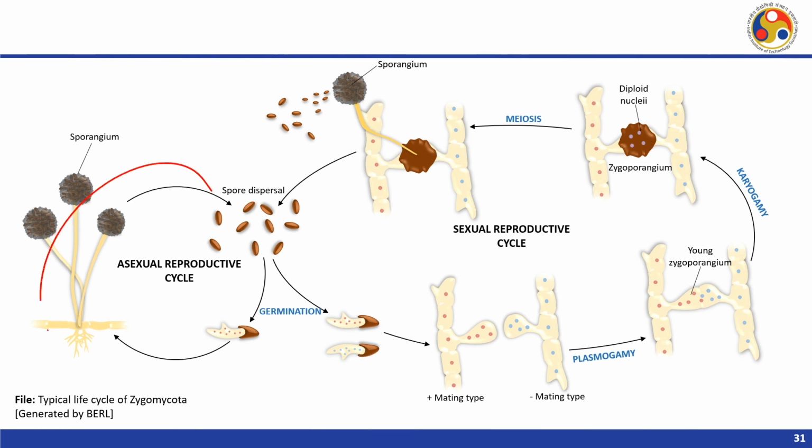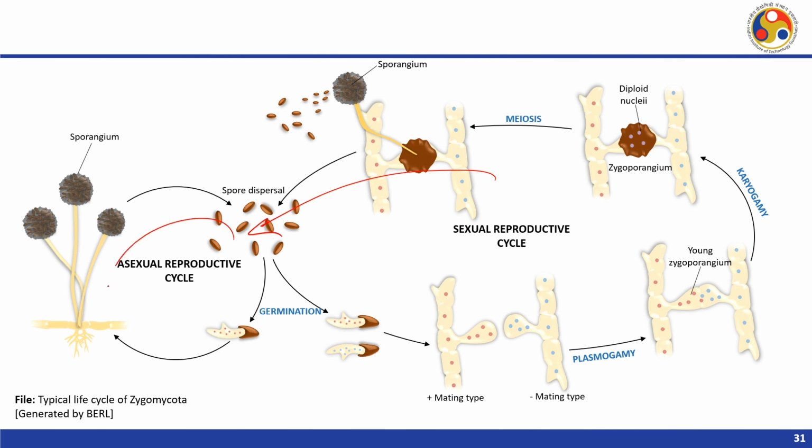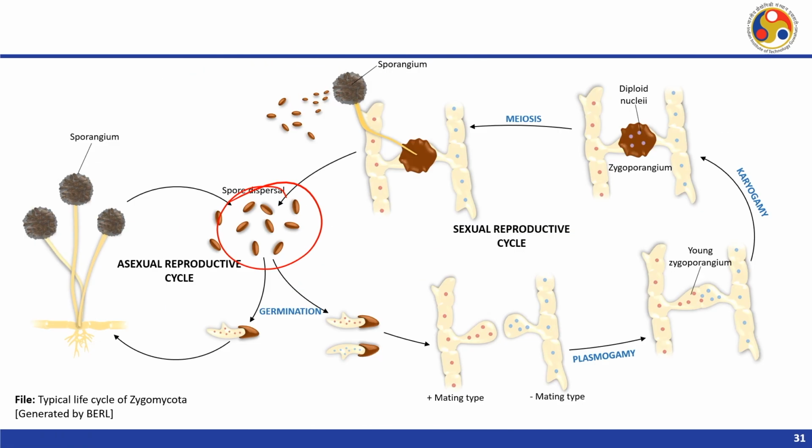Overall, we can see that there is a sexual reproduction cycle over here in zygomycetes and an asexual reproduction cycle over here. It can also enter from the sexual reproductive cycle to the asexual reproductive cycle through this common linkage, the formation of the spores. So, this is the overall typical life cycle of zygomycetes or zygomycota.